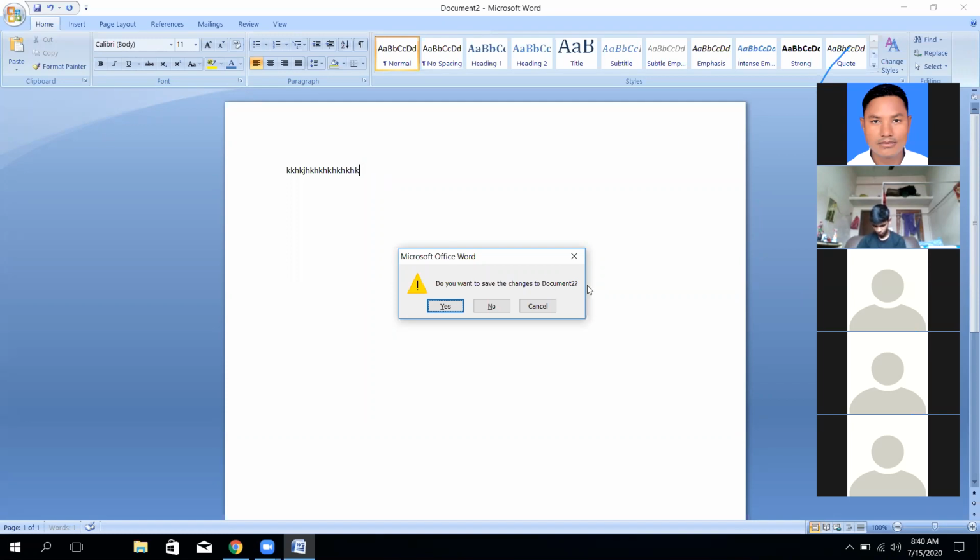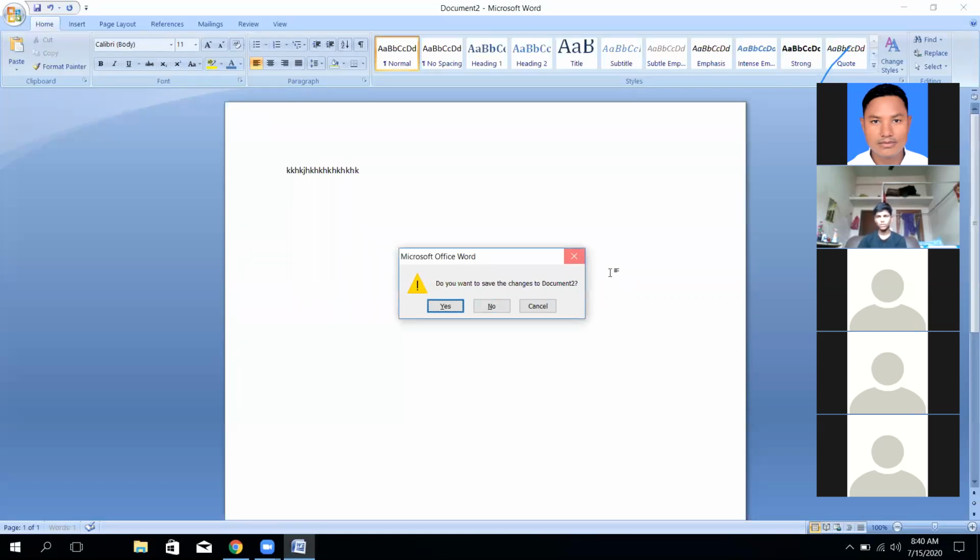It's a question from the computer. This is the interrogation sign that you know here. Do you want to save the changes to the document? That is the type of question the computer will ask us. So it has started.